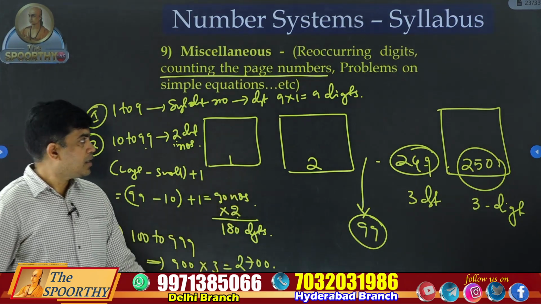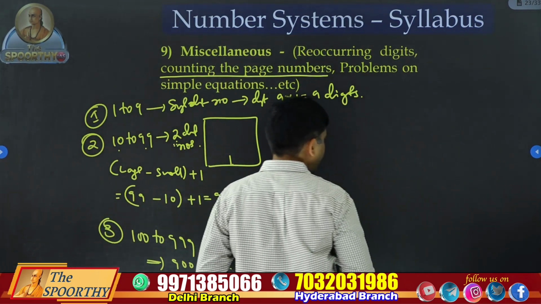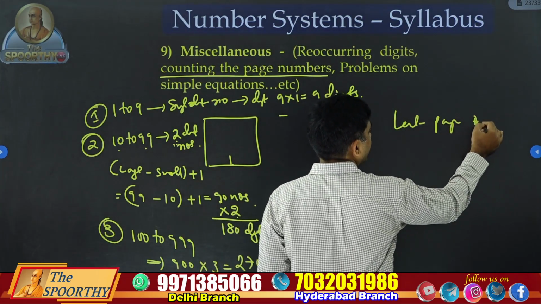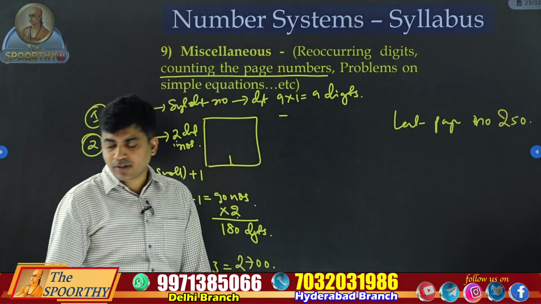Now question is, say in a book the last page number is 250. How many digits are used here? Chalo, we'll solve this question.